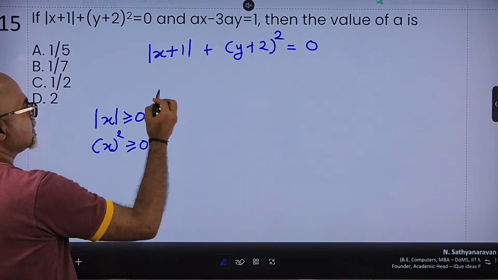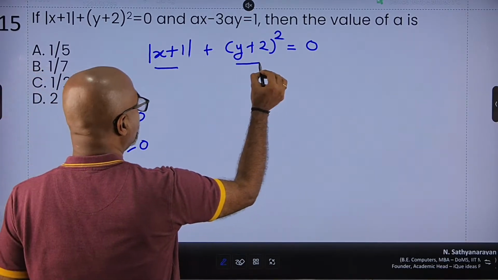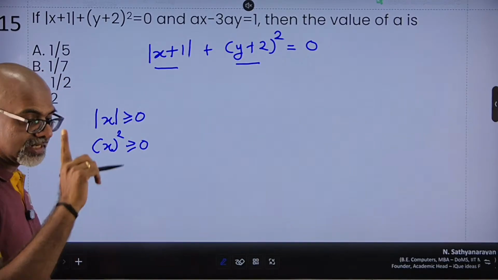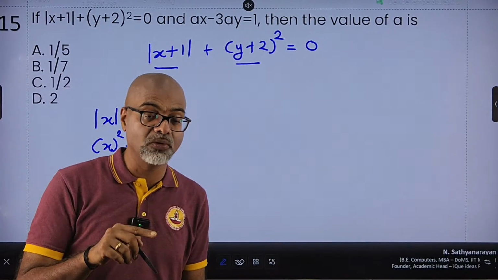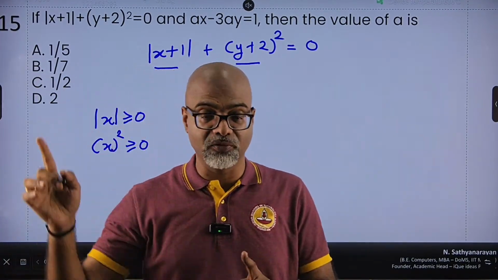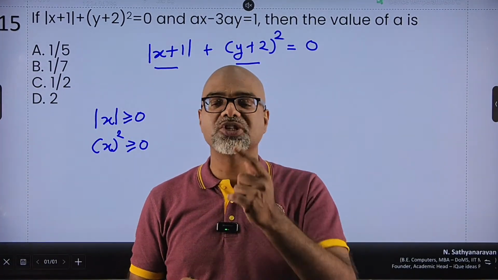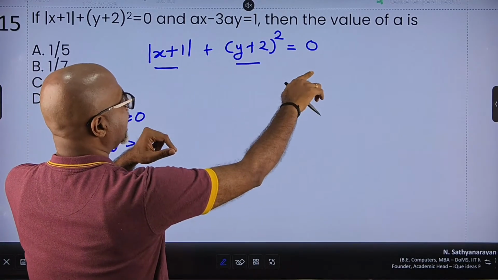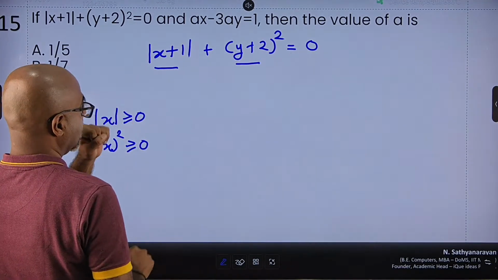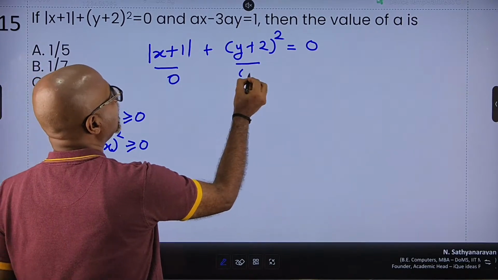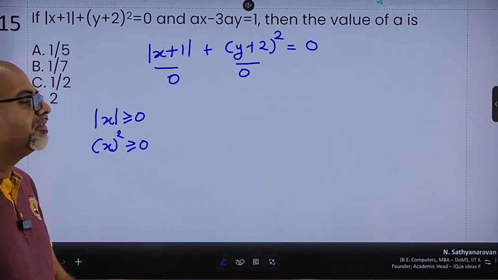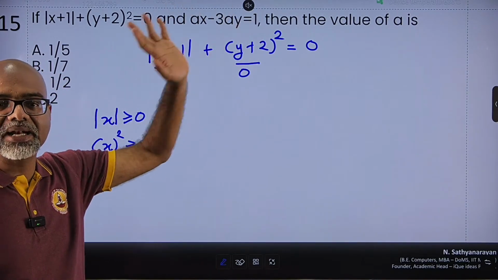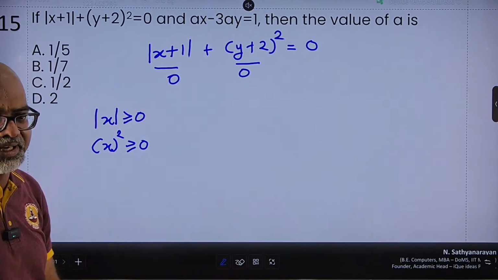So that means the sum of two non-negative numbers, listen carefully, I'm not saying positive, I'm saying non-negative. What is the difference? Positive means 1, 2, 3, 4. Non-negative means 0 has to be included. So if I have to add two non-negative numbers and get 0, then both of them have to be equal to 0. There is no other way I can add a modulus and a square and get 0 unless both the individual entities are 0.